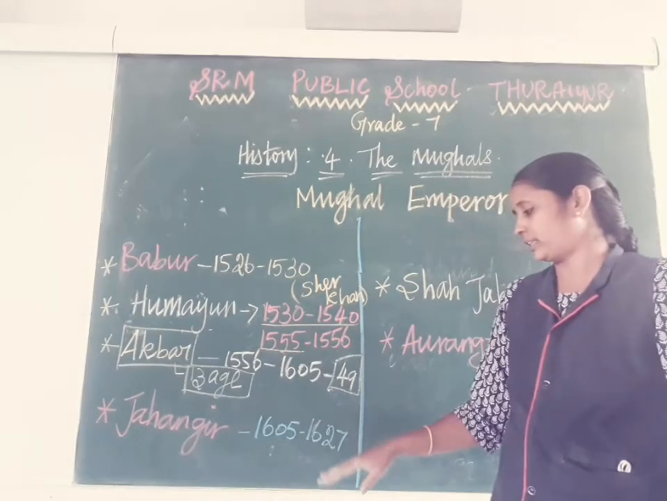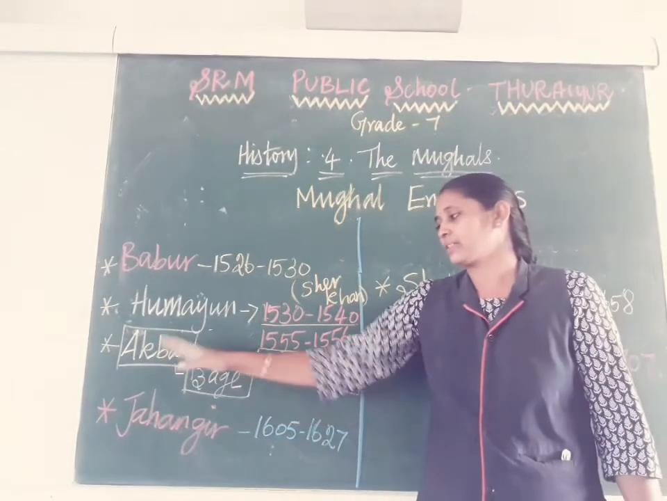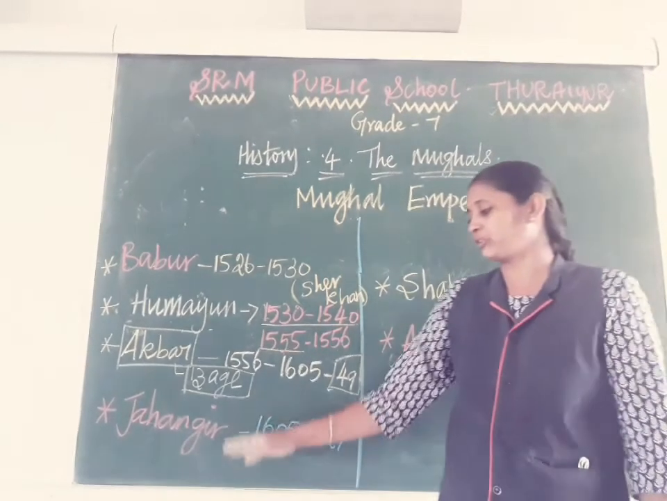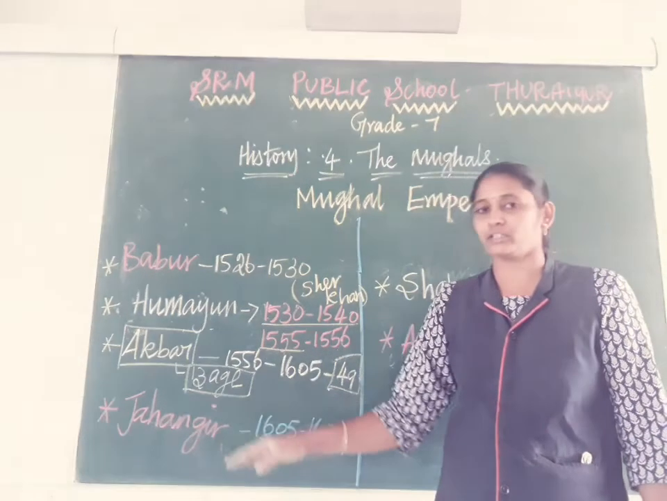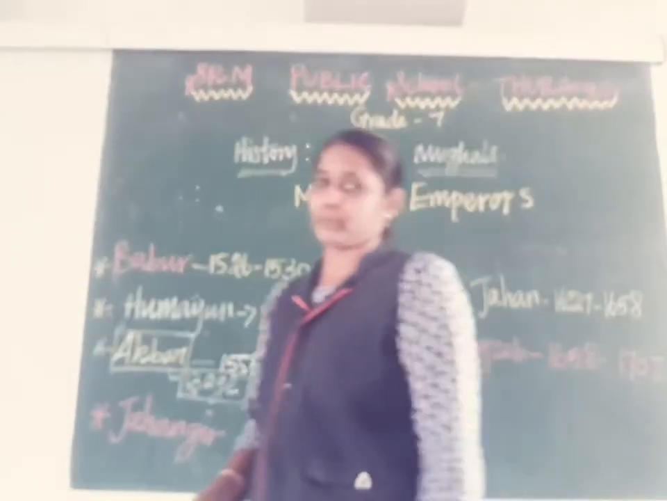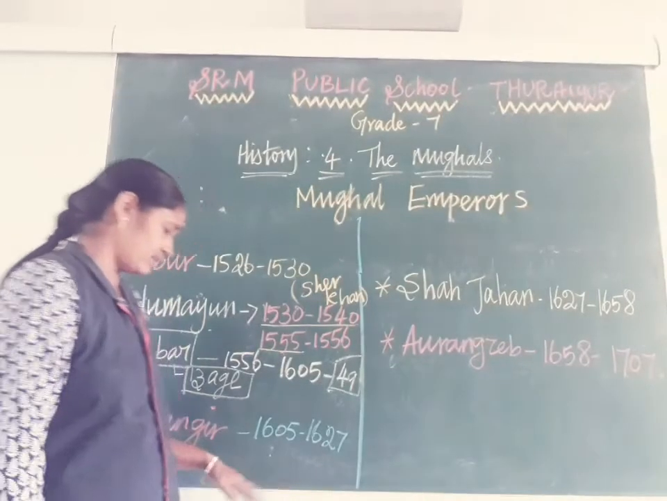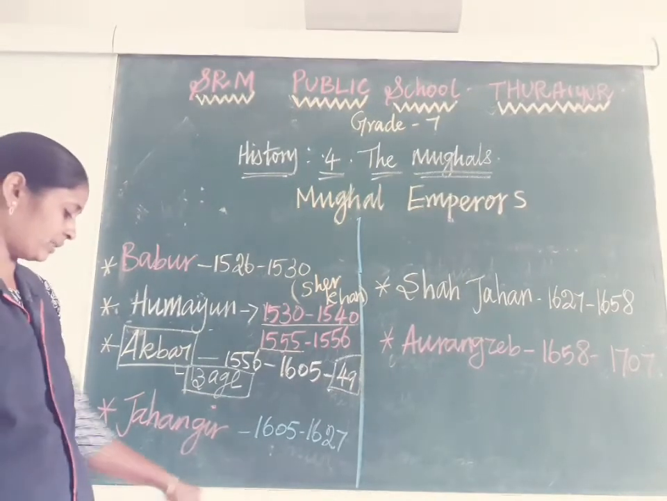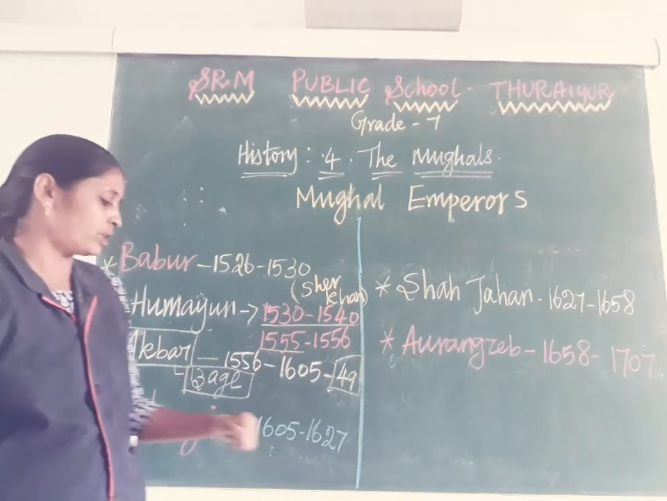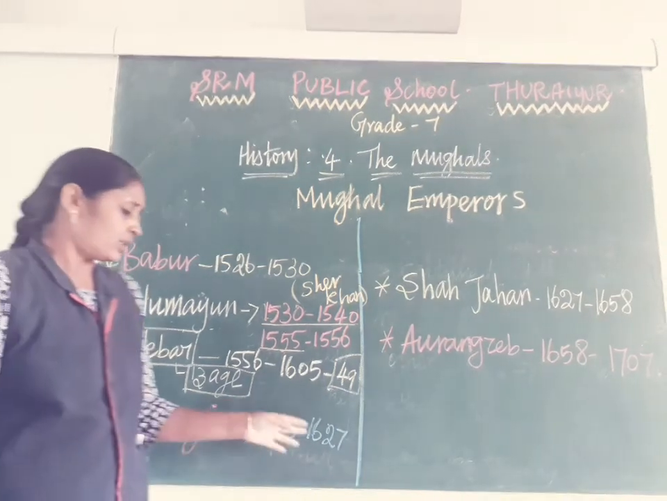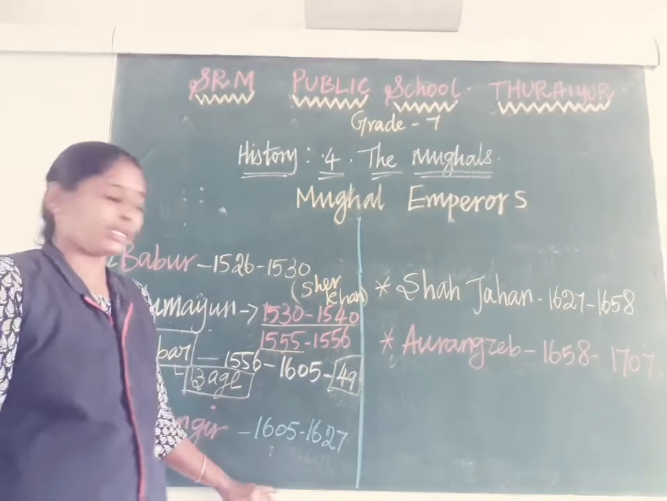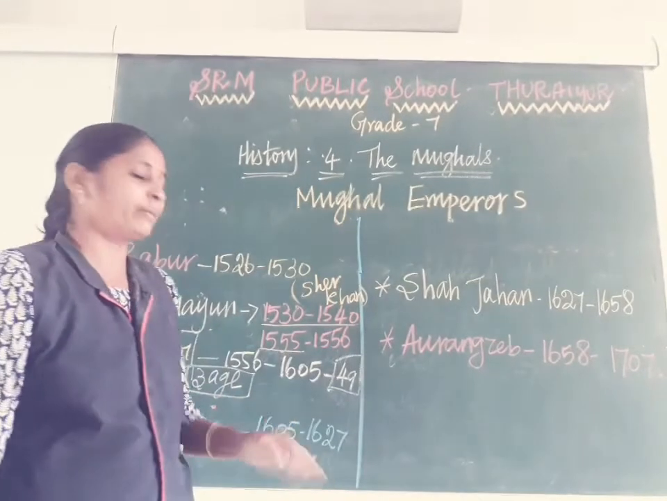After Akbar's death, who became the king? Akbar's elder son Jahangir. Before becoming king of the Mughal dynasty, Jahangir was called Salim, so his natural name is Salim. When he became the king, he was called Jahangir. Jahangir ruled around 22 years, and in his ruling he also followed Akbar's rule only.